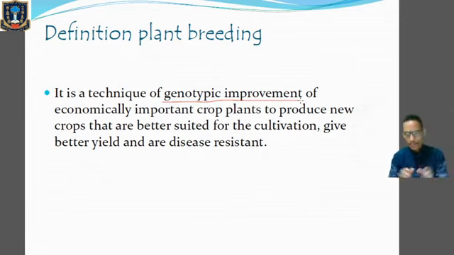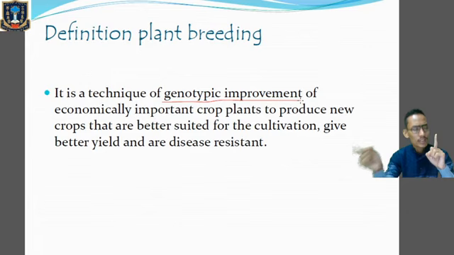Because we all know that plants have different varieties or different species. Let's consider plants which belong to the same species. So we have taken two plants. One plant has got higher production, but it is not disease resistant. The other plant which belongs to the same species has got lower production, but it is disease resistant.